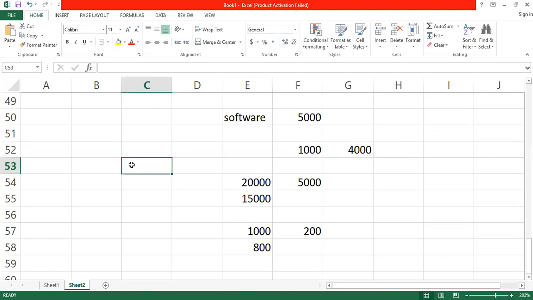But why should we carry out an impairment test? After the car is involved in an accident, you are not going to revalue the asset. You are still going to be carrying the car at what? 20,000, isn't it? In the books of the company, the car will still be at 20,000. But is the 20,000 the original representation of the value of the car? No. Since the car was involved in an accident, it means that the value of the car is going to reduce. So we should carry out an impairment test.